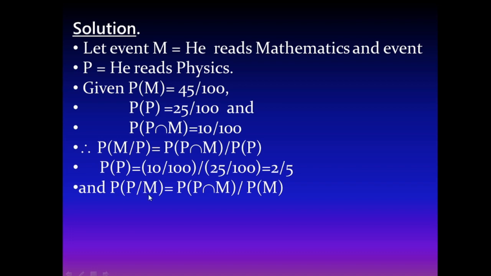Probability of P given M means probability of P intersection M divided by probability of M. Here also you know that probability of P intersection M is 10%, 10 by 100, and probability of M is 45%, 45 divided by 100. You just substitute the values. 10 by 100 divided by 45 by 100, 100 cancels. Its value is equal to 10 by 45, or you write 2 by 9. Its approximate value is 22 point something, or nearly equal to 23%.